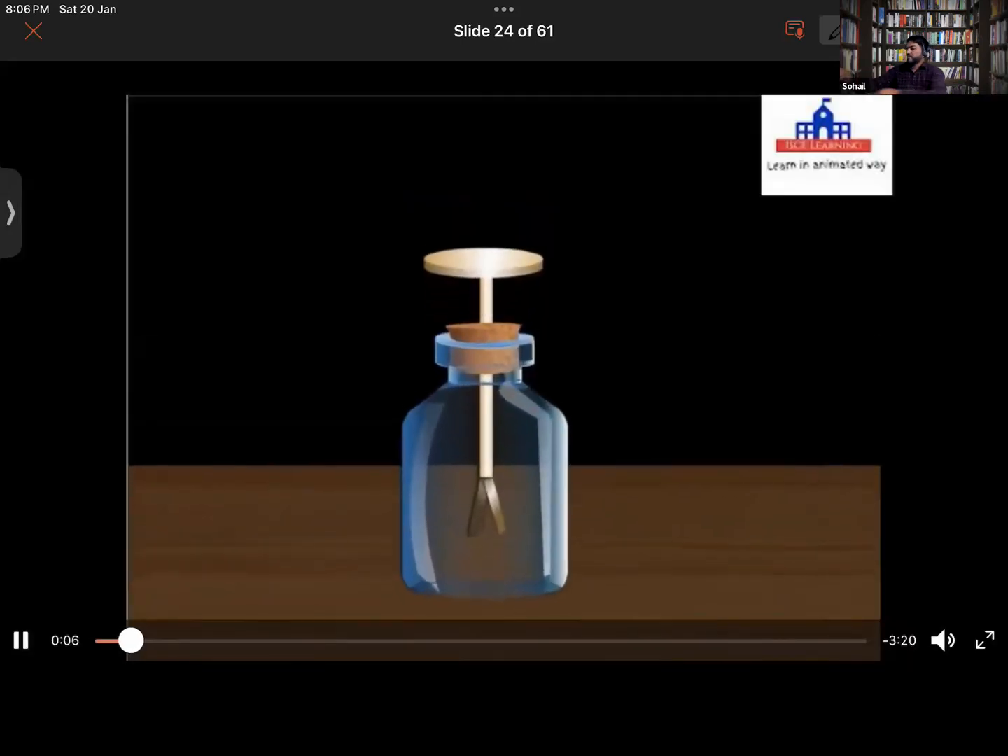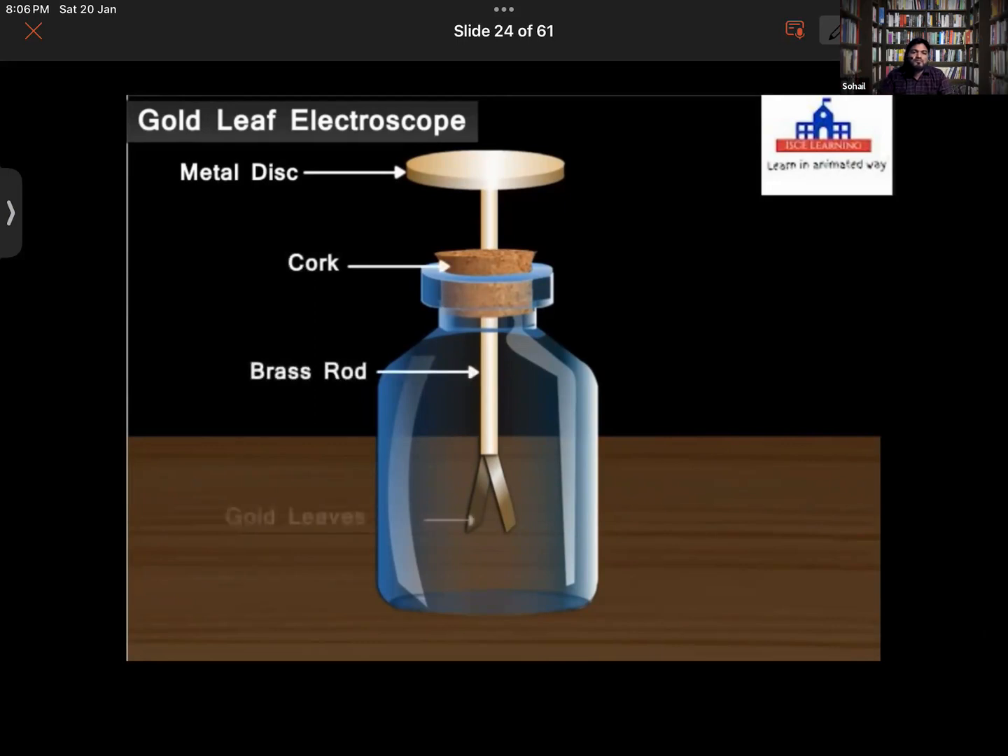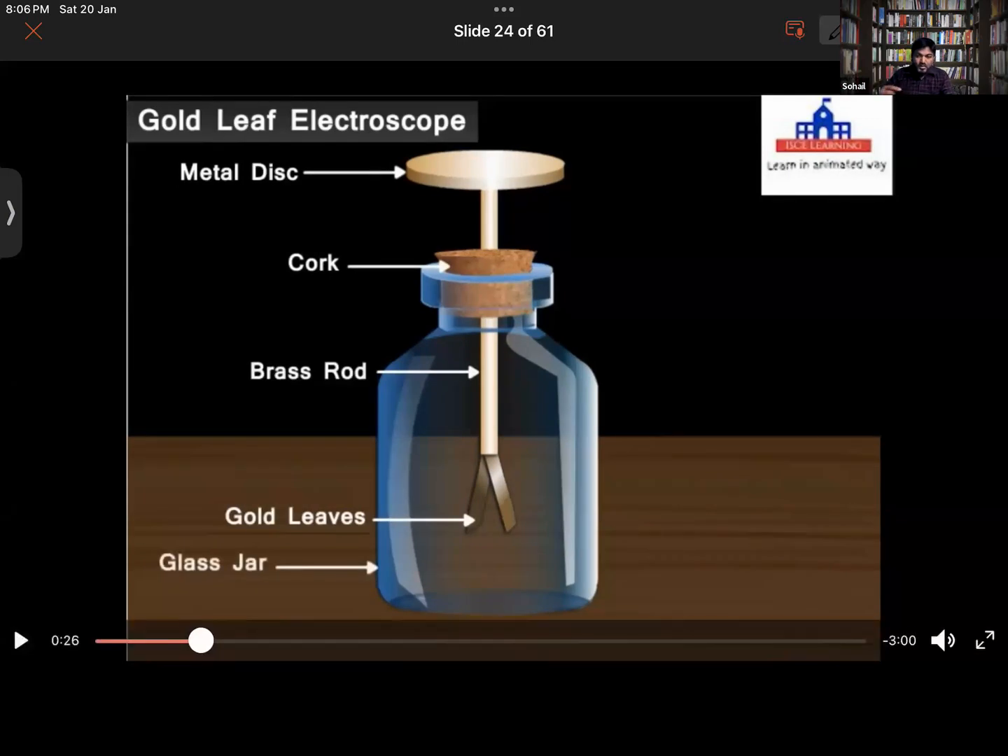Gold leaf electroscope is an instrument that is used for detecting the presence of electric charge and its polarity. The instrument is also used for measuring the potential difference. It says that it is done to check the presence of electric charge and its polarity also. Polarity means nature of charge, whether positive or negative.